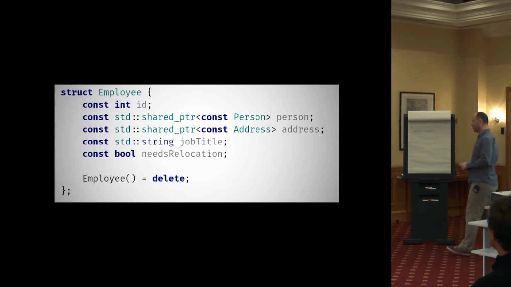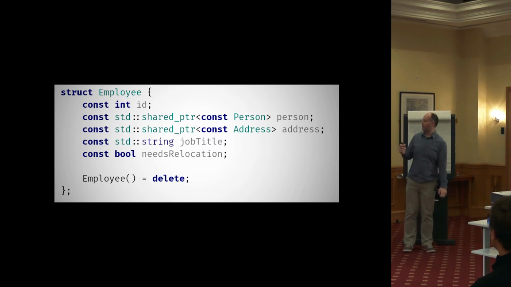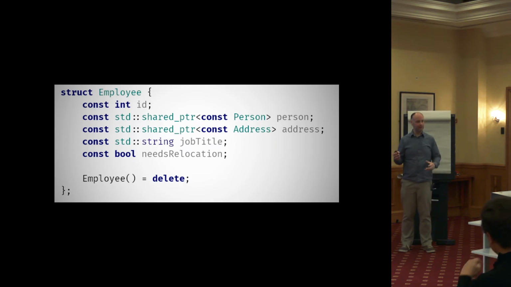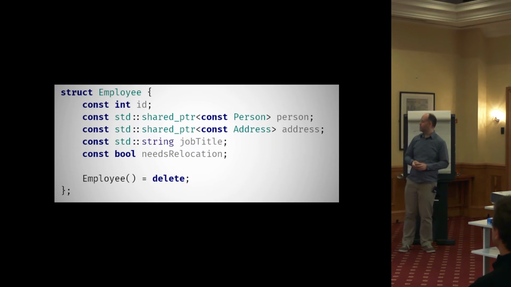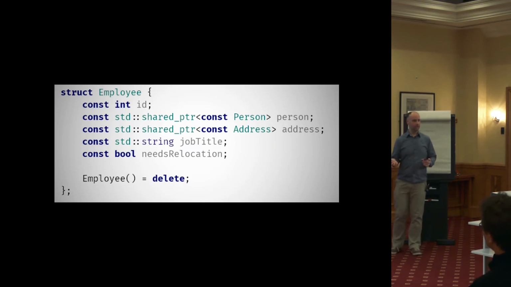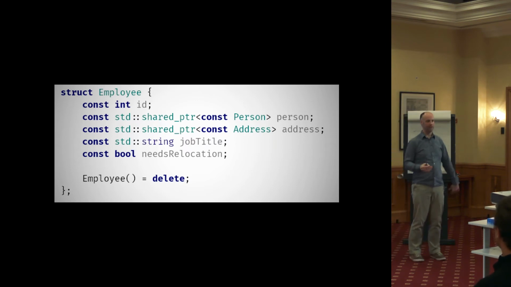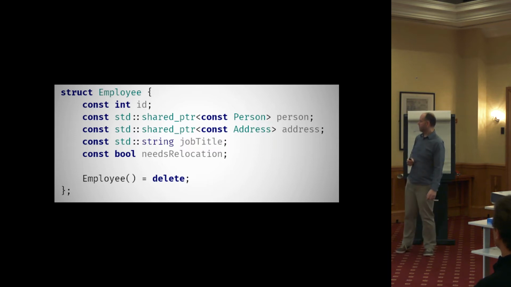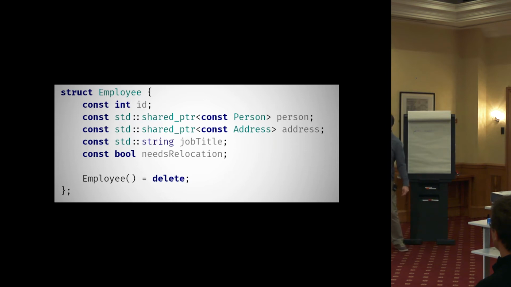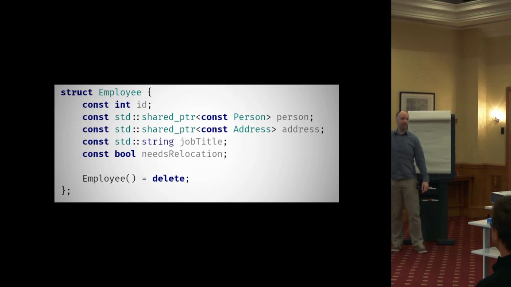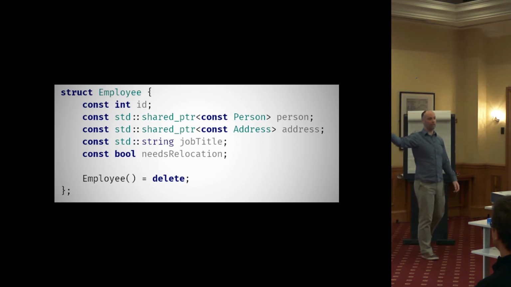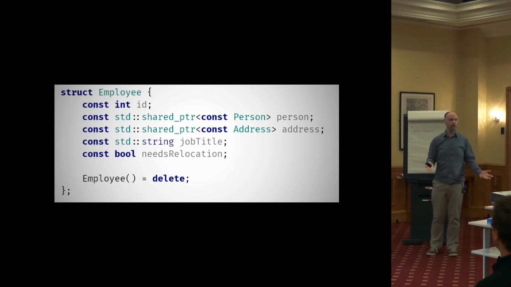So we said we want to make things const. Obviously, const and immutability are not exactly the same thing. And there's a few problems with const in C++ in this regard. One is that it's not the default. So we have to sprinkle const everywhere in our code. It gets a bit ugly. C++, we have to deal with it. Another problem is that const is not transitive. So as well as on the top level, like here we've got these pointers, we're going to make the thing pointed to const as well. And then so on and so on. So this person class, that needs to be an immutable class as well with const members and so on and so on. We can only do that by convention.